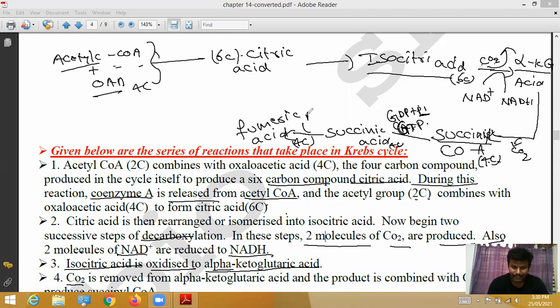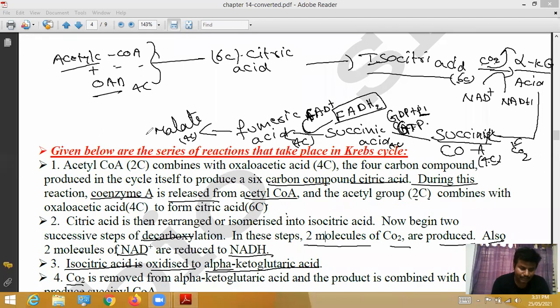FAD is reduced to FADH2. FAD receives 2 protons, and then FAD is converted into FADH2. Next, this fumaric acid is converted into malate, with the 4 carbon atoms transferred as usual. Then this malate is converted into oxaloacetate.